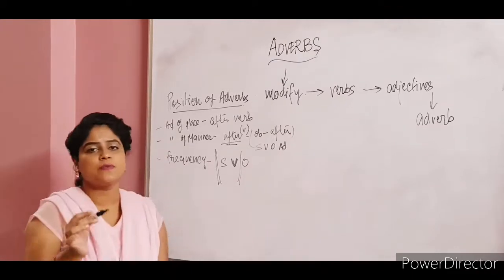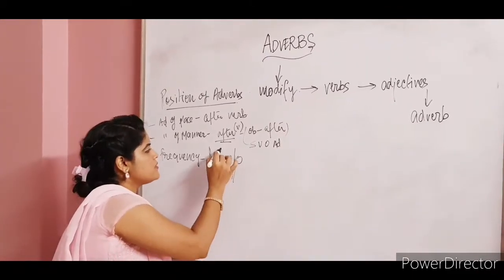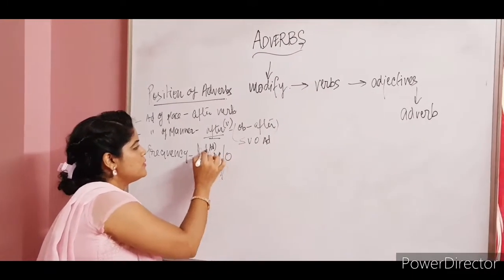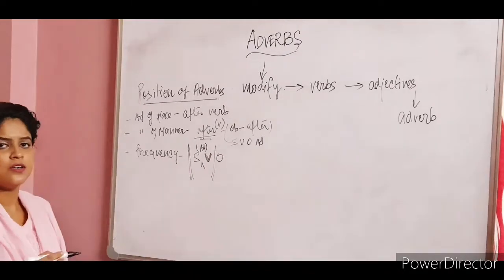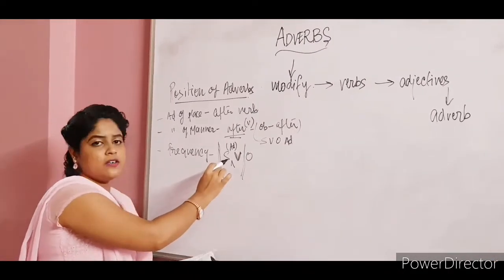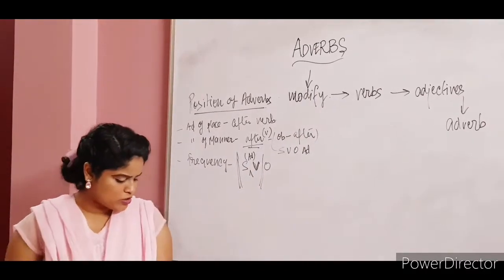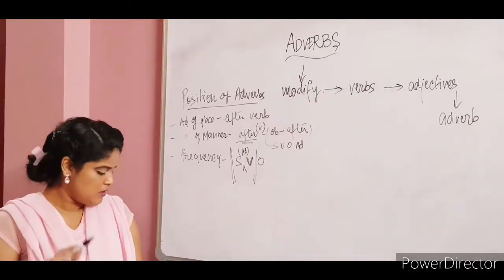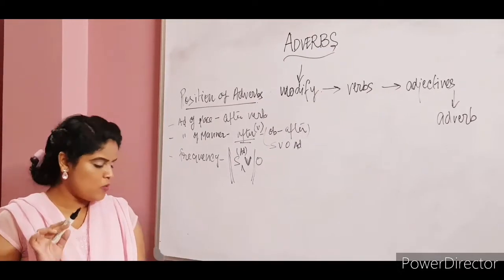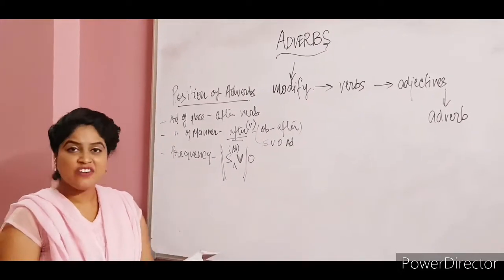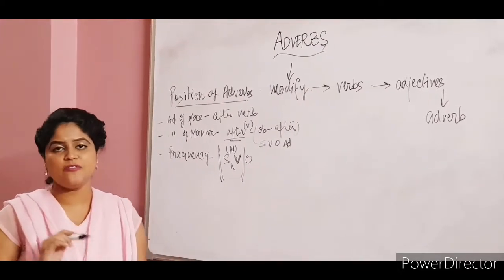Where does this adverb come in? It is going to be placed before the object, after the subject. So the subject is over here, and then you have the adverb of frequency, and then the verb. For example, she never watches television. She is the subject, watches is the verb, so never is your adverb of frequency.